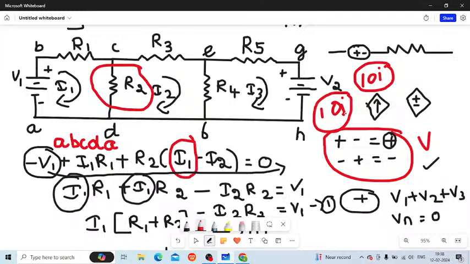So Cramer's rule has to be used. And once the mesh currents are calculated, the branch currents also can be calculated. So these are all the steps that we learned today. And we also learned what a super mesh is.